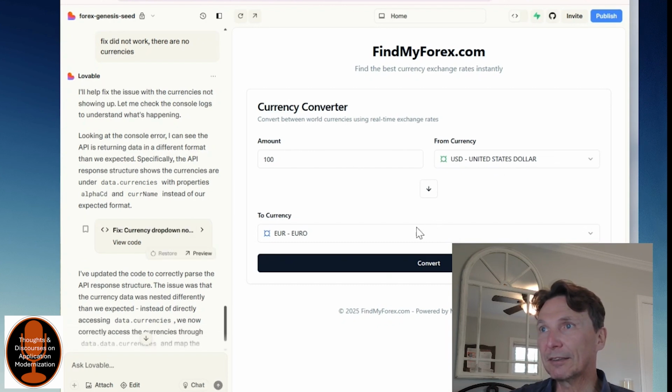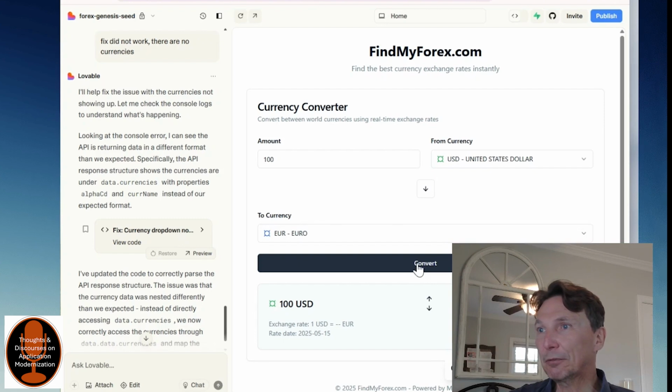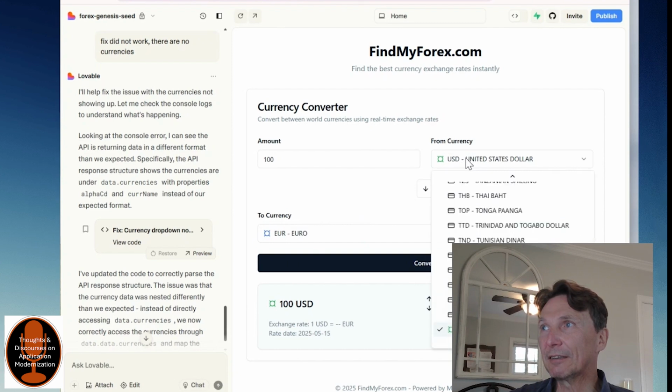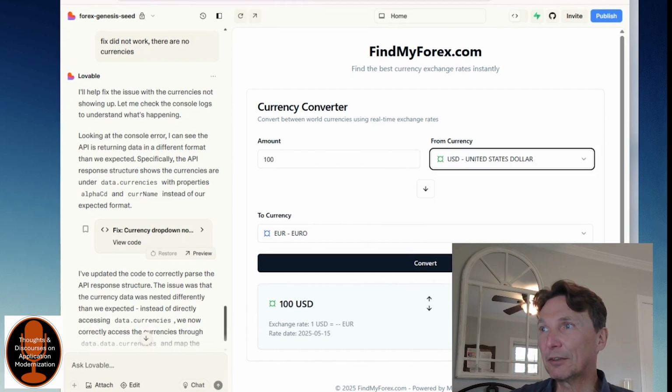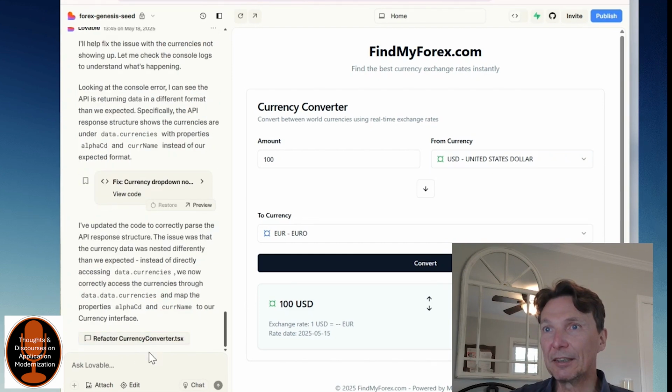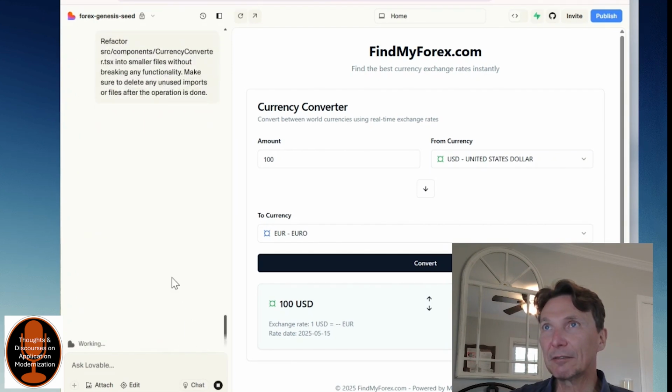So it gets into, right. Oh, here suddenly being able to do stuff, right? And again, it looks like it was able to get the information, right, but it's not able to do the conversion. So I'll tell it to refactor the currency converter.